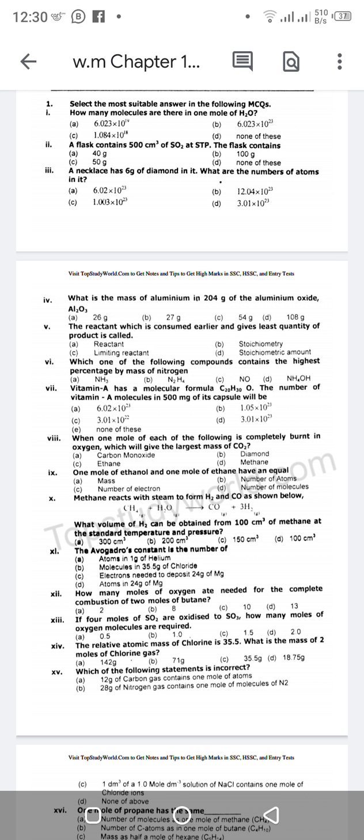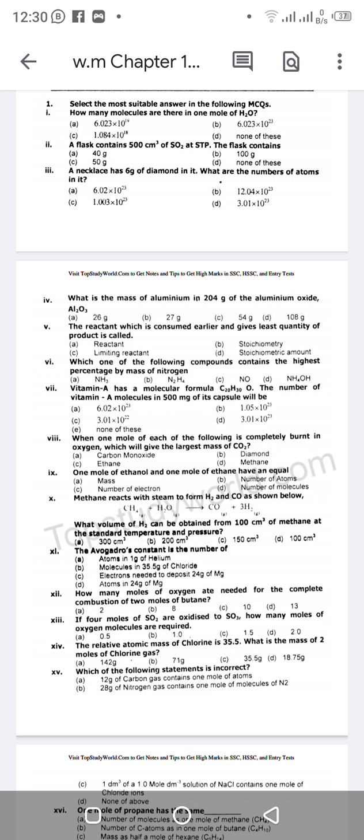Question number 1, select the most suitable answer in the following MCQs. Number 1, how many molecules are there in 1 mole of H2O? Number 2, a flask contains 500 centimeter cube of SO2 at STP. The flask contains. Number 3, a necklace has 6 grams of diamond in it. What are the numbers of atoms in it?